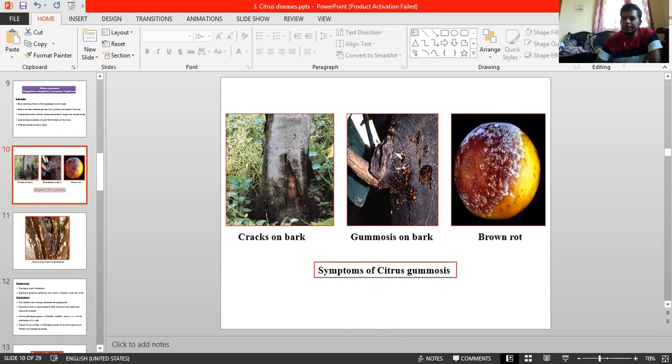Lemons are highly susceptible compared to grapefruit, rough lemon and sweet orange. Lemons are commonly the susceptible ones, but in South India, sweet orange is the susceptible one.